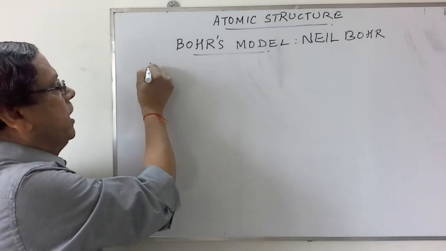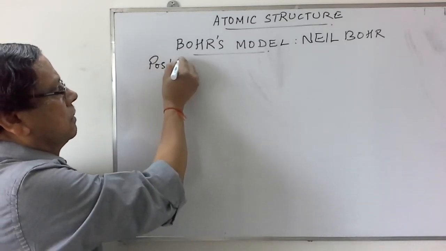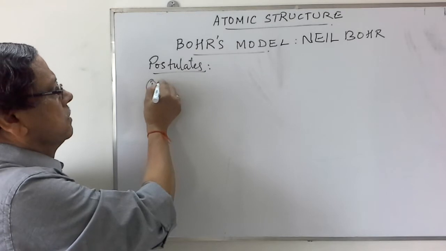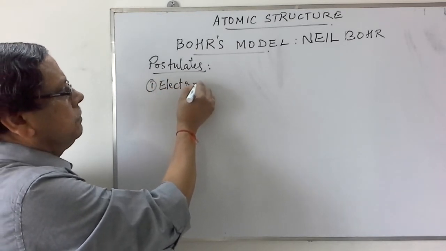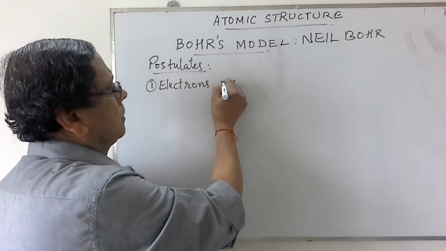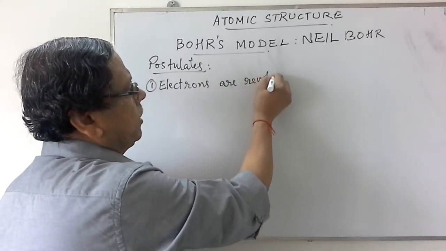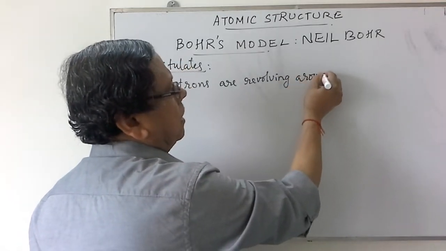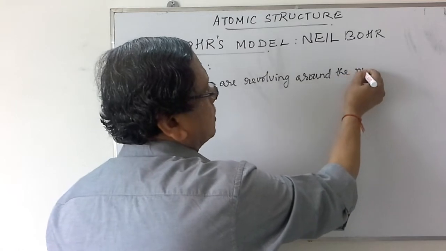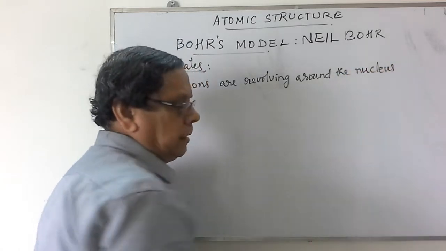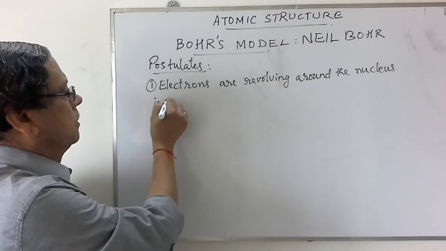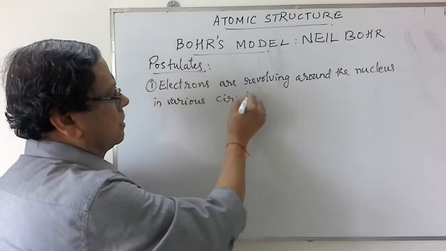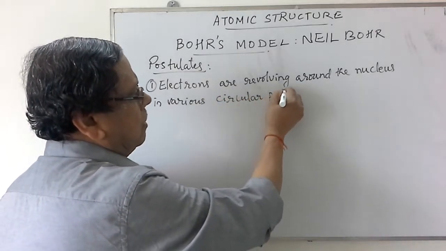The first postulate states that electrons are revolving around the nucleus in various circular paths called orbits.